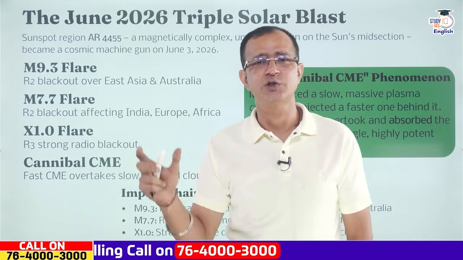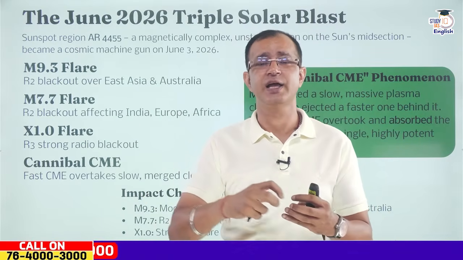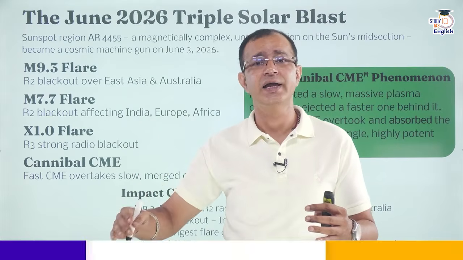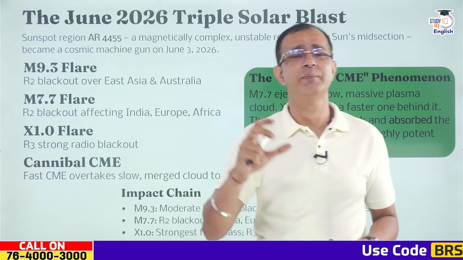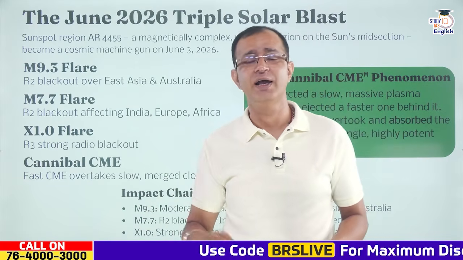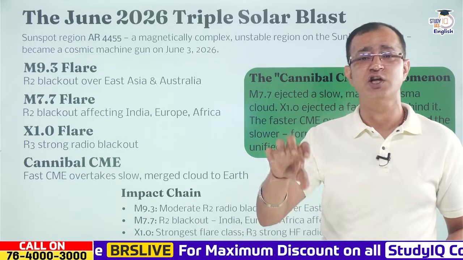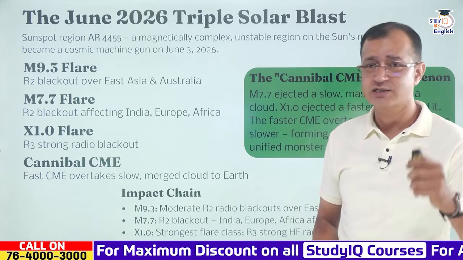There is a complete sunspot cycle of 11 years, during which the sunspots gain maxima and then they wane out, that is, we have the minimum cycle. Now these three different solar flares have been released from AR 4455, the sunspot located on the sun's surface.